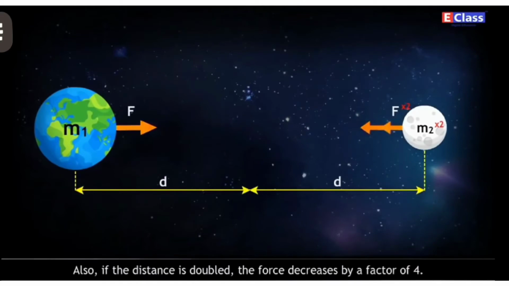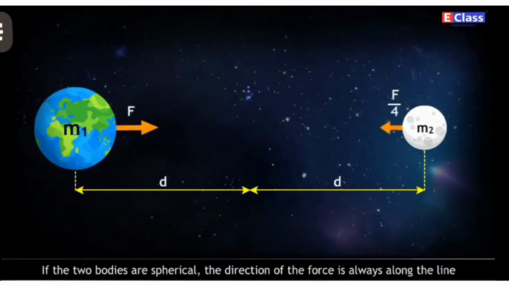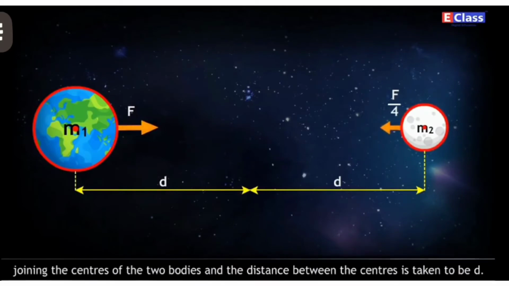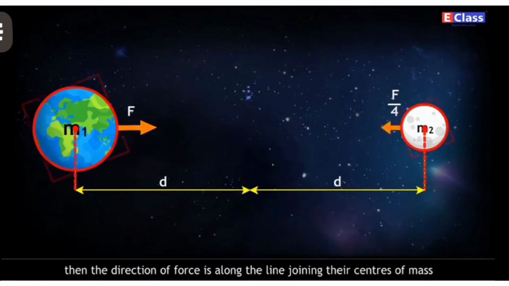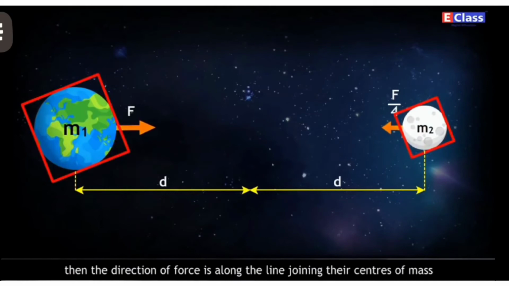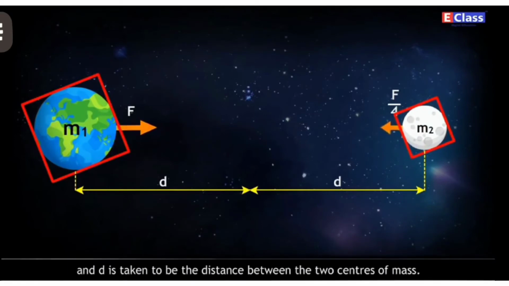Also, if the distance is doubled, the force decreases by a factor of 4. If the two bodies are spherical, the direction of the force is always along the line joining the centers of the two bodies, and the distance between the centers is taken to be d. In case the bodies are not spherical or have irregular shape, then the direction of force is along the line joining their centers of mass, and d is taken to be the distance between the two centers of mass.